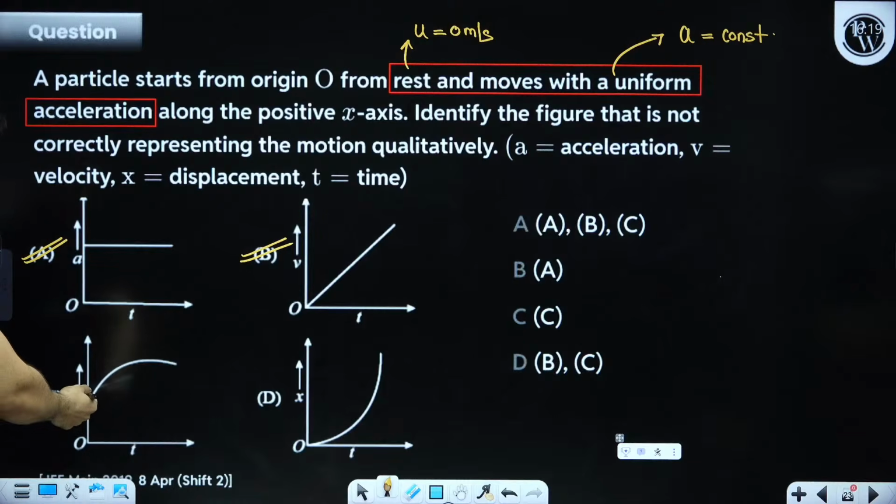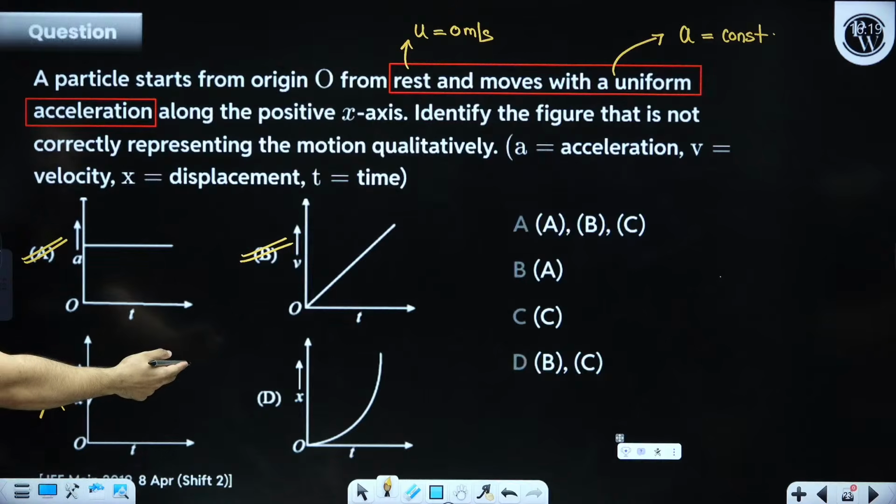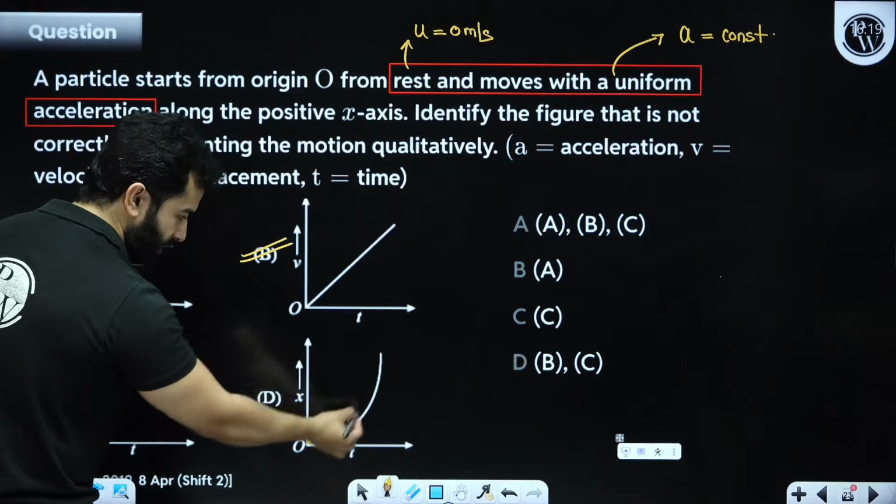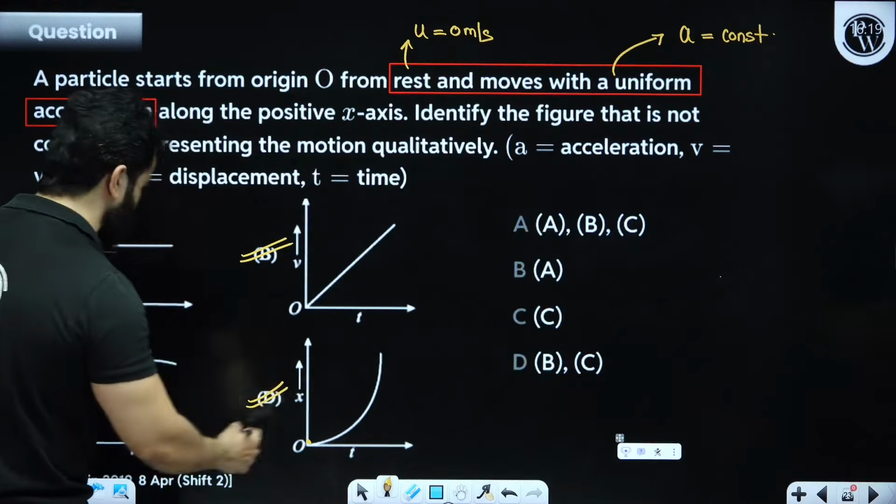This is not correct because according to this, the body is coming to rest after some time because the slope is decreasing. So this is absolutely wrong. And the body starts from the origin, that means the graph will start from here and it will move like this, that means D is also correct. So A, B, D.